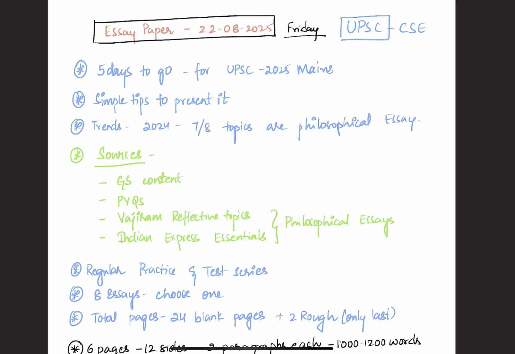In today's session, we will discuss the essay paper, which is most crucial yet often overlooked. An essay is not just about putting words on paper, it reflects your clarity of thought, balance of perspective and ability to connect ideas. Since the CSE Mains is going to happen from 22nd August 2025, the first paper is the essay paper, so there are 5 days to go.